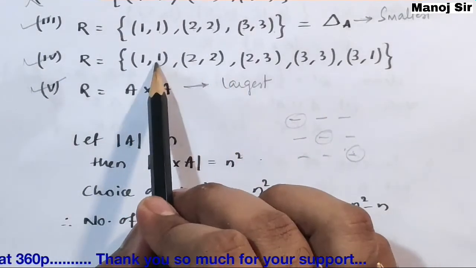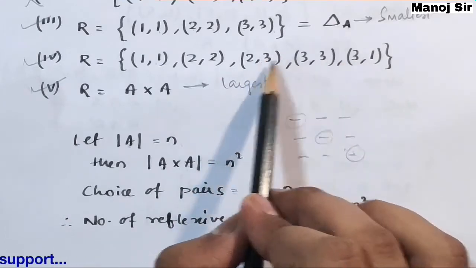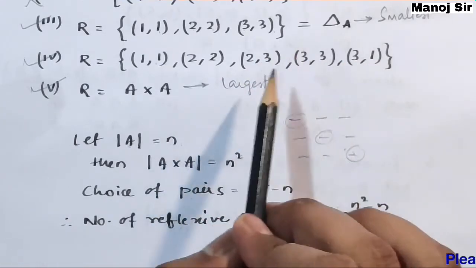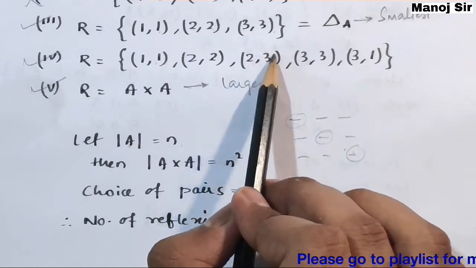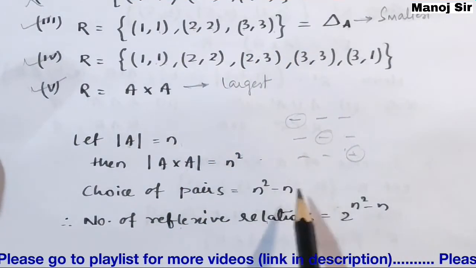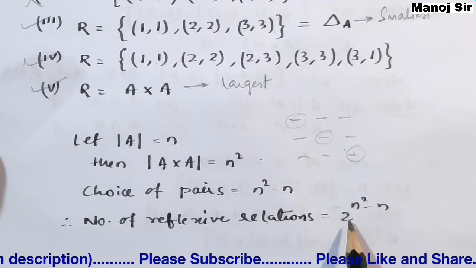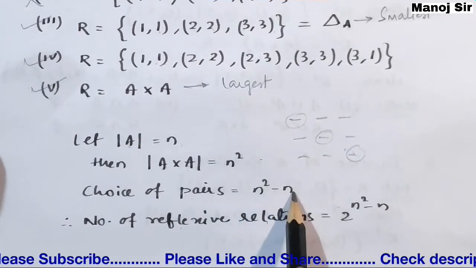If you see in this example, these are my reflexive pairs, but these 2 are my non-reflexive pairs. If you take this element, that is okay. If you don't take this element, that is also okay. So in that case we have two choices. So the number of reflexive relations will be 2 to the power n square minus n.